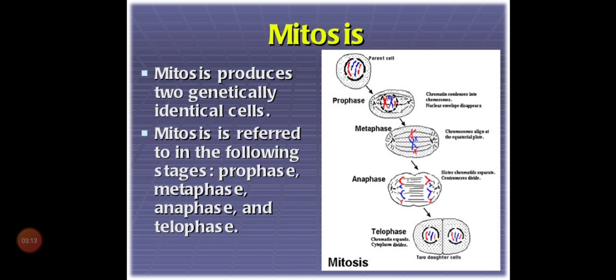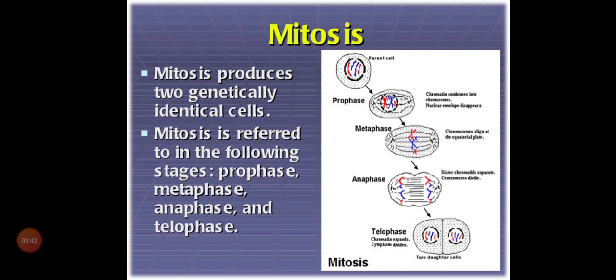Now look at the slide. Mitosis produces two genetically identical cells. What do we mean by genetically identical cells? Because they come from the same nucleus, what the nucleus has, it passes on to the two nuclei and to the daughter cells. So what the parent cell has is passed to the daughter cells, or the next generation cells. Clear? That is what we call two genetically identical cells.